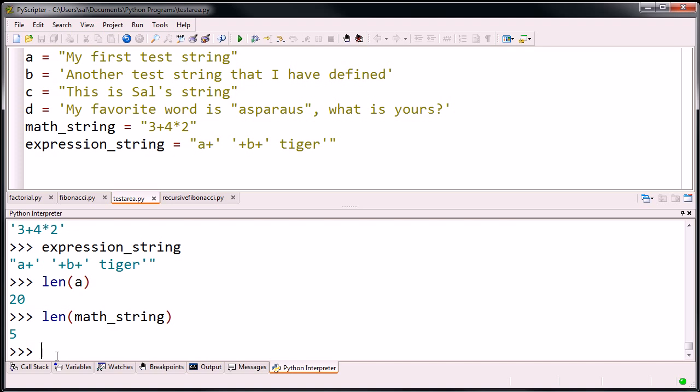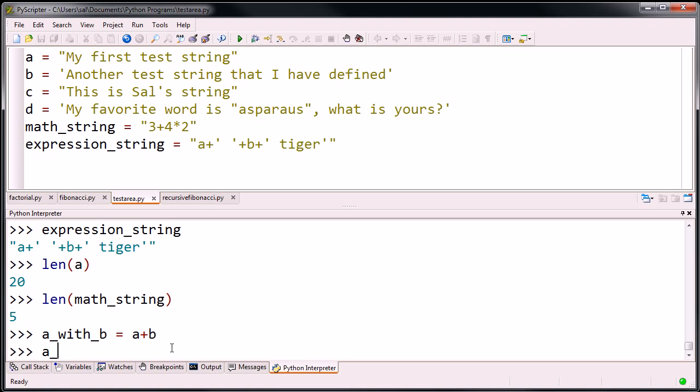Now, the next thing I want to do is show you how to concatenate two strings. Sounds like a very fancy word, but it really just means connect them together. So, for example, let's create a new string. Let's call it A with B, and I'll define it as A plus B. So I'm doing something very interesting here. You're used to using the addition operator with numbers, but I'm about to add two strings. Let's see what this looks like. A with B is just a variable.